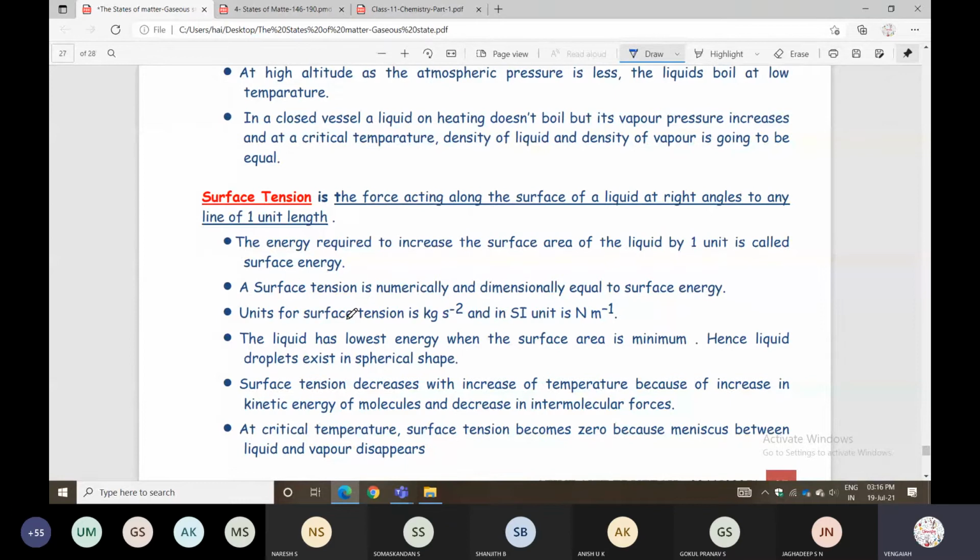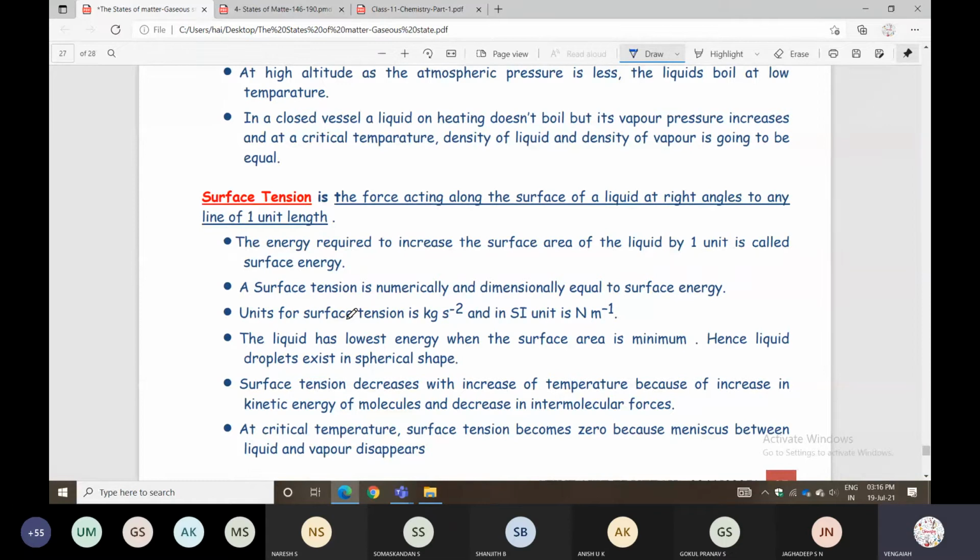So the unit for surface tension is kg per second square, and the SI unit is Newton per meter. The liquid has lowest energy when the surface area is minimum. Hence liquid droplets exist in spherical shape.